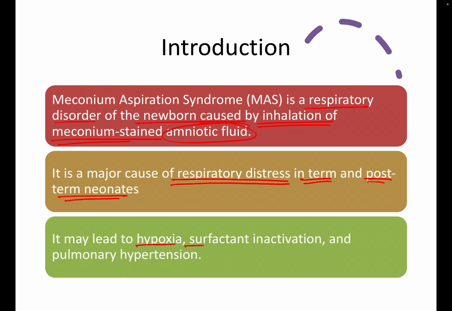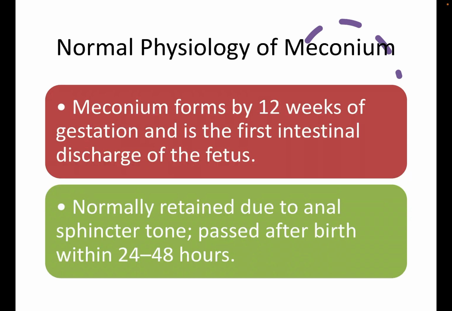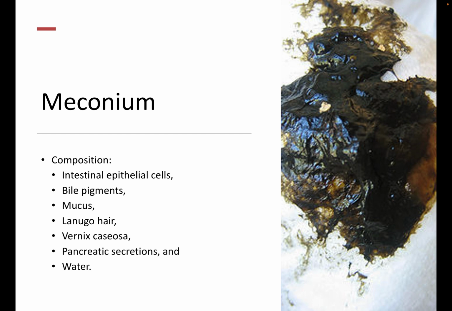It may lead to hypoxia, surfactant inactivation, and pulmonary hypertension. Meconium forms by 12 weeks of gestation and is the first intestinal discharge of the fetus, normally retained due to the anal sphincter tone and passed after birth within the first 24 to 48 hours. Meconium is usually composed of intestinal epithelial cells, bile pigments, mucus, lanugo hair, vernix caseosa, pancreatic secretions, and water.